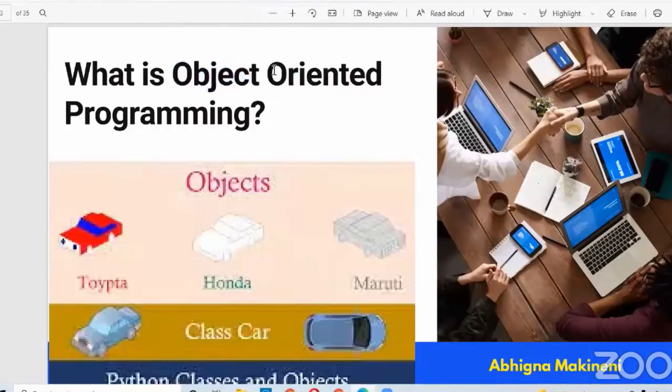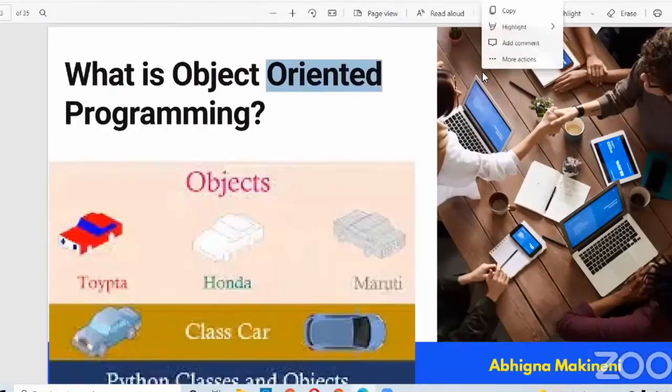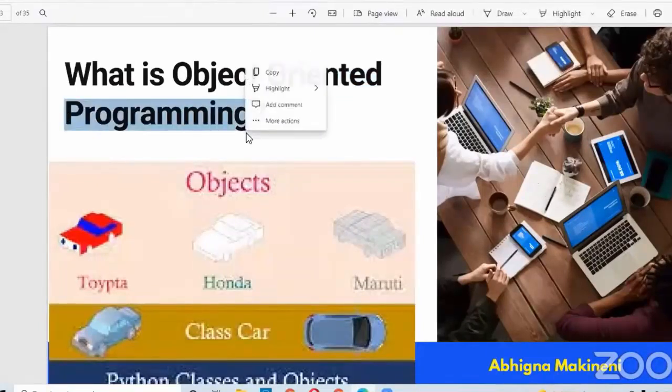Do you know, oriented means, some people say they are goal oriented. Then what is this goal? What is this oriented? Oriented is nothing but focusing on something. Okay. Then programming. Then what is programming? Programming is nothing but we write down a series of instructions, and we give these instructions to the computer, and by these instructions the computer will know what to do and what not to do.